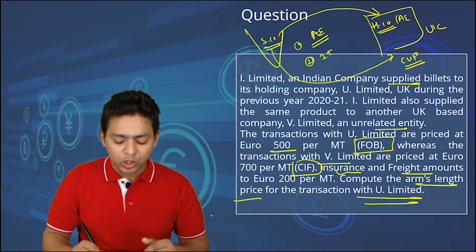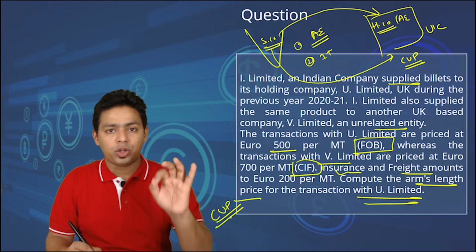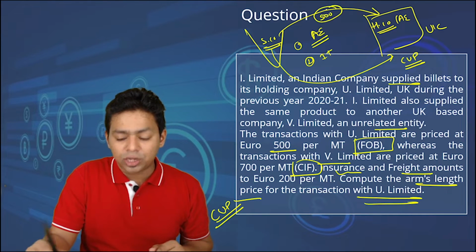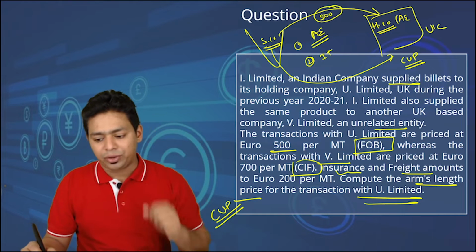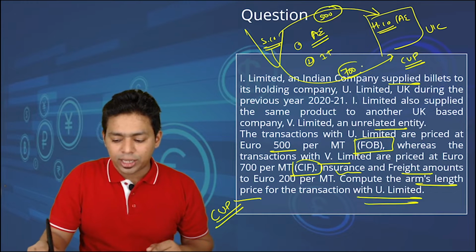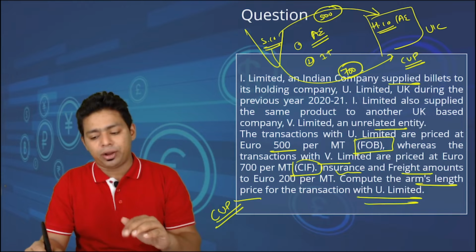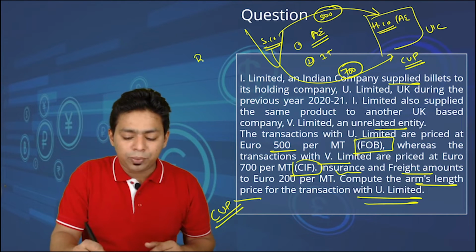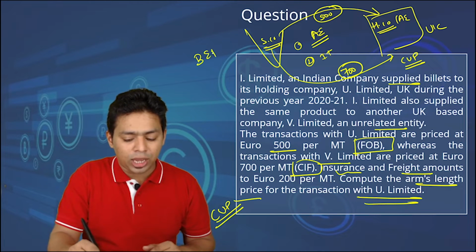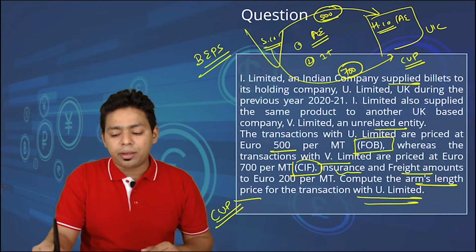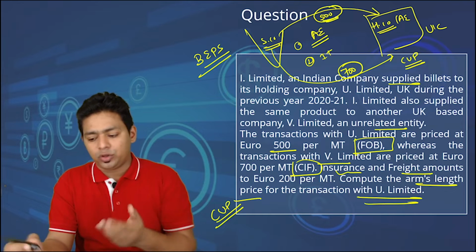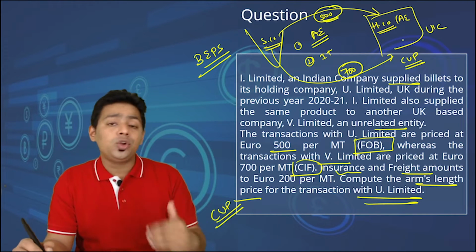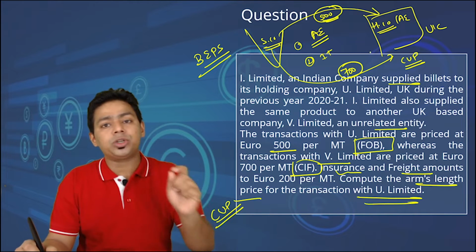First of all, which method will you apply? You will apply the CUP method. This is what you should know, because they have given the comparable price. Whenever you do the transaction with the associate enterprise, you do it at 500 euro, and whenever you do the transaction with the unrelated party, you do it at 700. Meaning thereby, prima facie it looks like you are shifting profit, base erosion and profit shifting, from India by 200 per unit, isn't it?